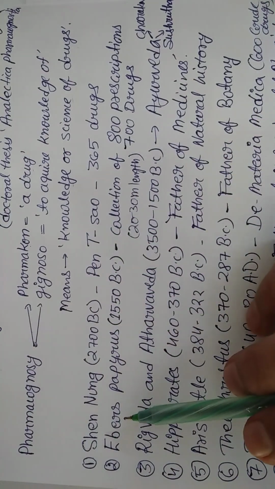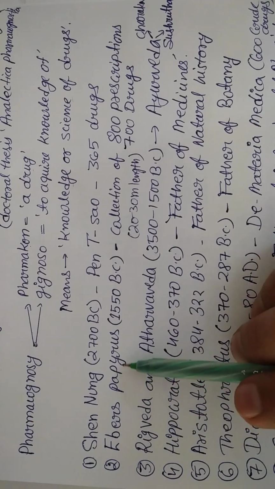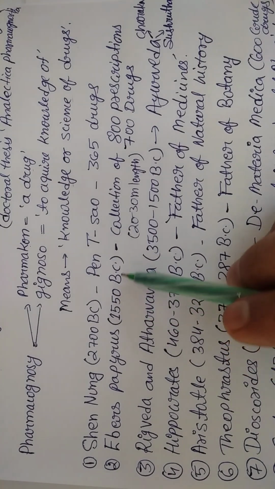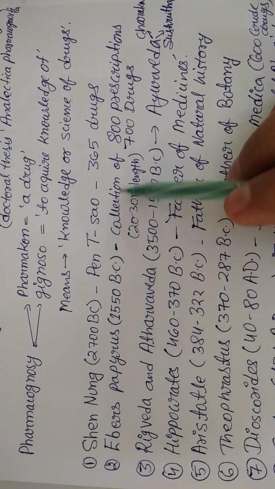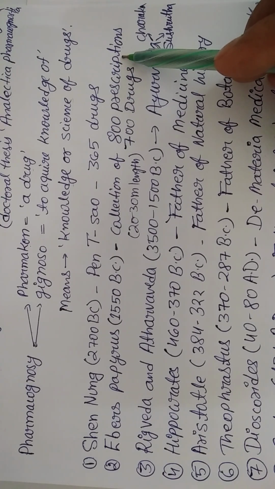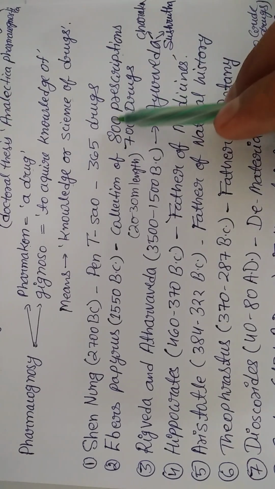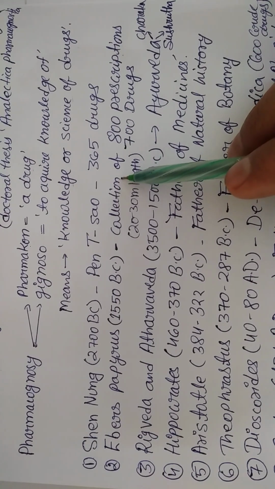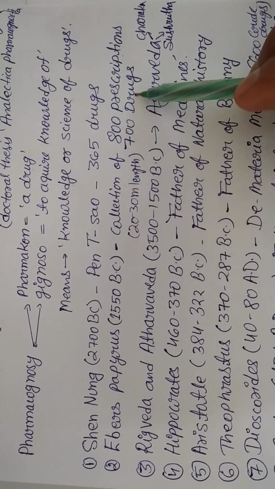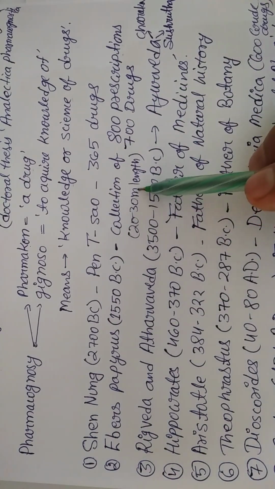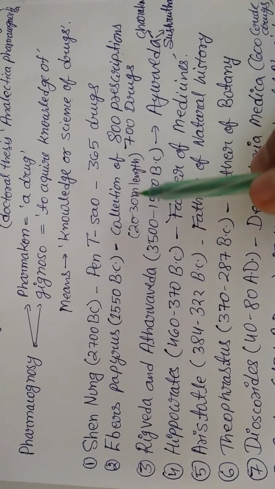Then later in history we have the Ebers papyrus, or papyrus Ebers, in 1550 BC. What was that? It was a collection of 800 prescriptions, right? Whenever you go to the doctor or physician, they write one prescription for cold, for fever, for COVID-19, like that. Similarly, 800 prescriptions for different diseases and disorders were compiled in the Ebers papyrus, along with 700 drugs for the different ailments. The length of this papyrus was 20 to 30 meters. You just imagine, not 1 or 2 meters.